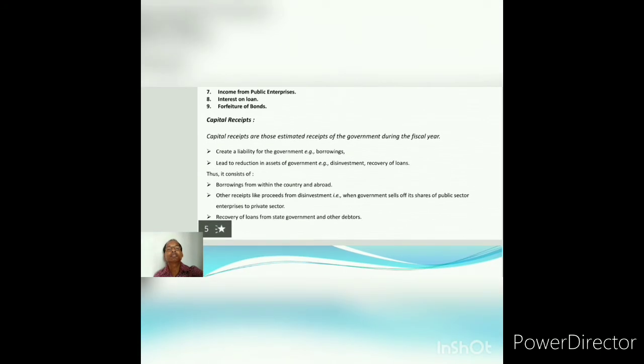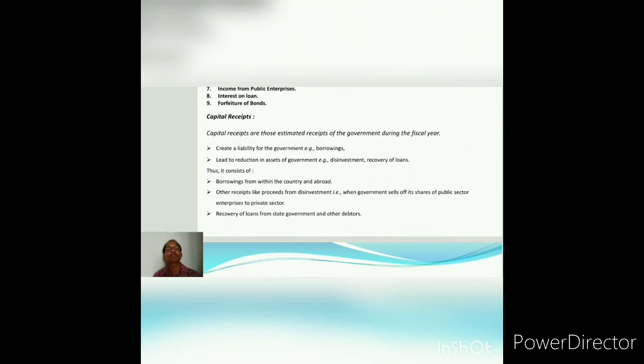It consists of borrowings from within the country and abroad, and other receipts, for example, selling a part of the equity of public sector undertakings, which is otherwise known as disinvestment, and the recovery of loans from state governments or other debtors. They are all known as capital receipts because they either create liability for the government, or they reduce the assets of the government. That's why they are all capital receipts.